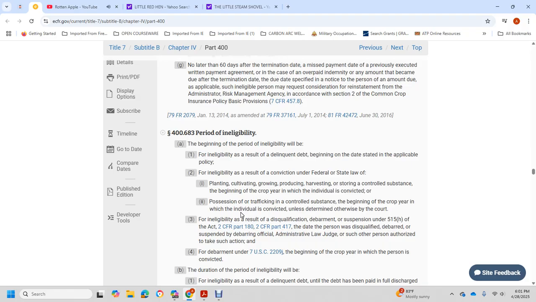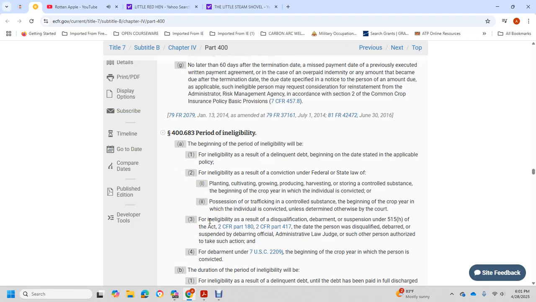Eligibility is also affected by disqualification, debarment, or suspension under section 515H of the Act, CFR Part 180, Title 2 CFR 417, beginning the day the person is disqualified, debarred, or suspended by the debarring official or other person authorized to take such action, with the debarment of Title 17 U.S.